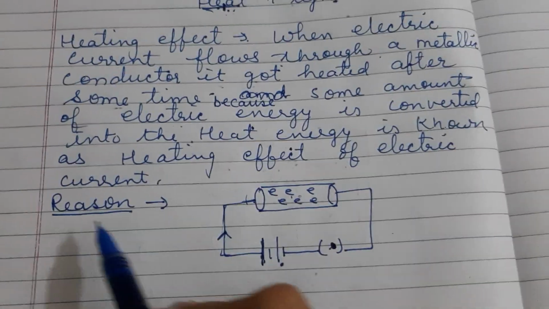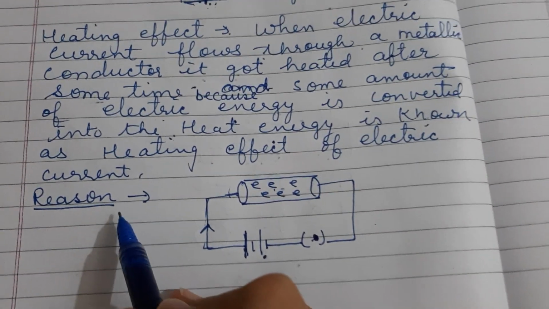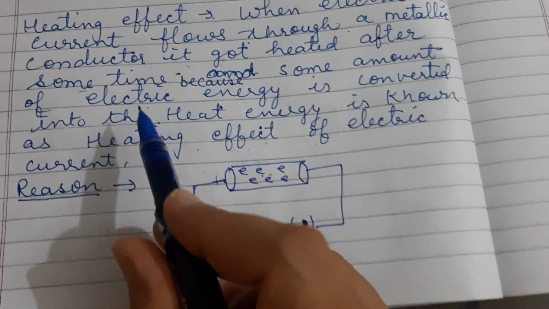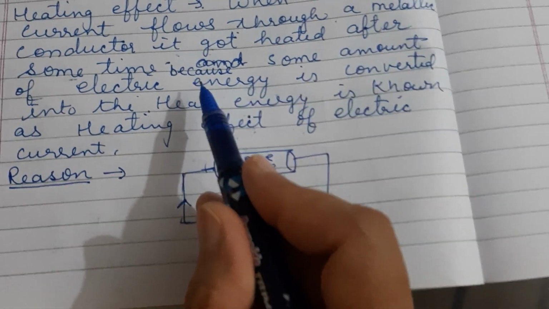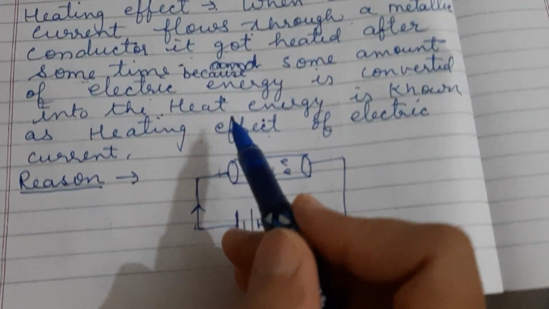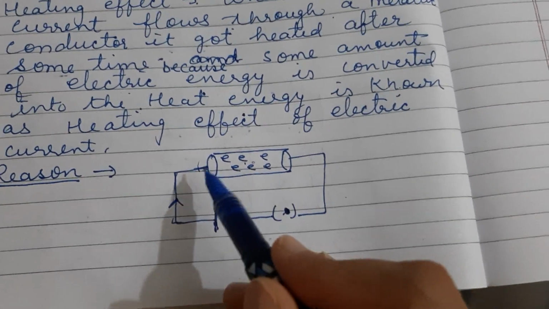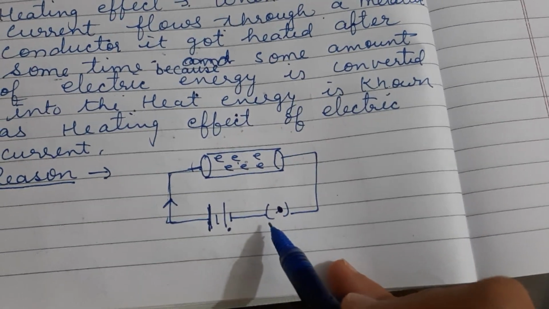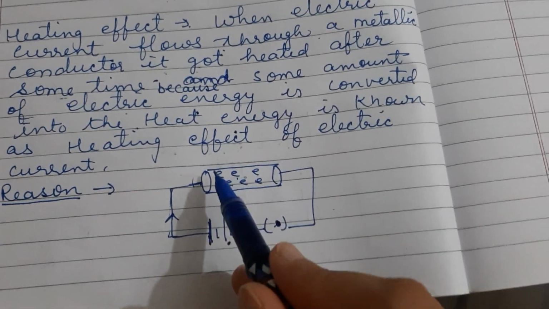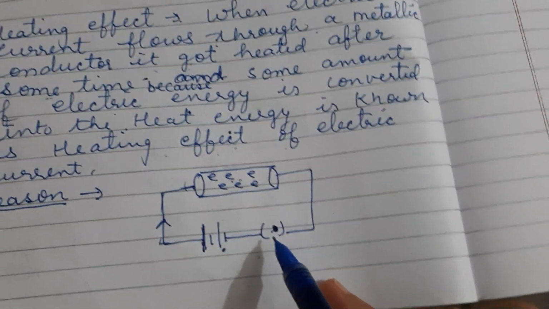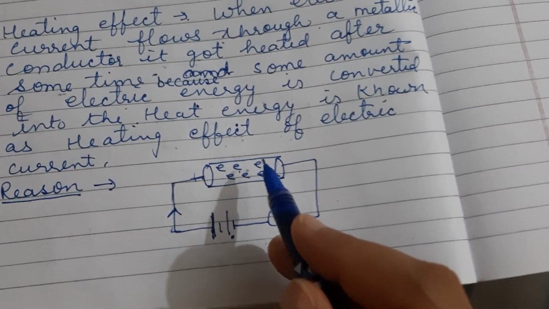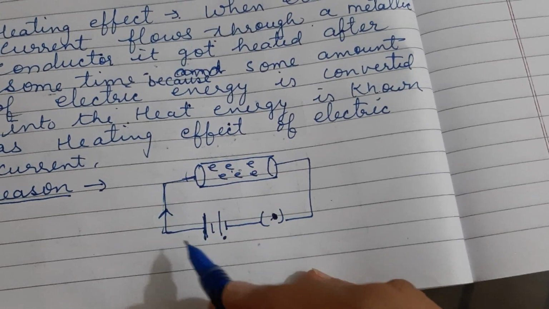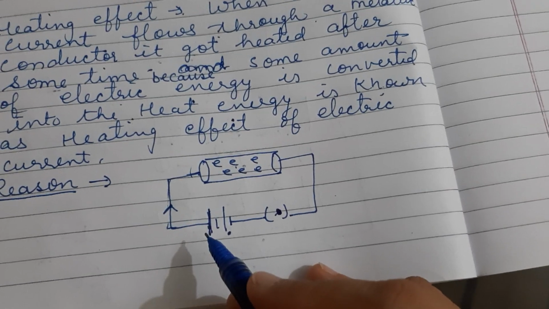Now we try to understand the reason. What is the reason that when electric current flows through a conductor, it converts some amount of electrical energy into heat energy? Suppose this is a conductor, it is connected with a battery, and this is the switch. In this conductor, as we switch on, the electrons start moving. Where do electrons move? They move towards the higher potential.